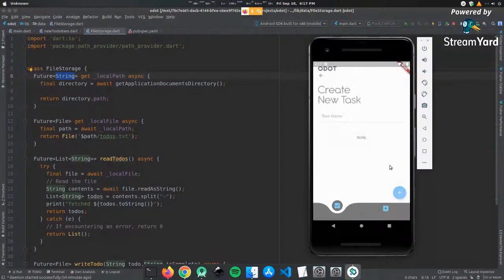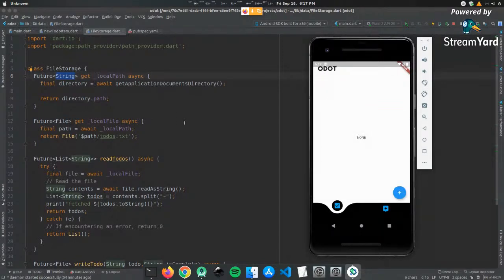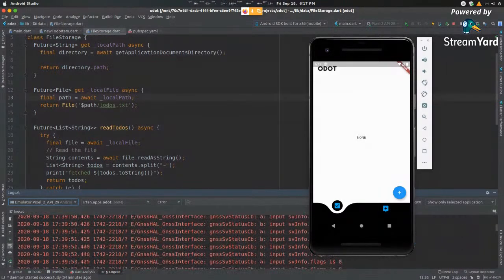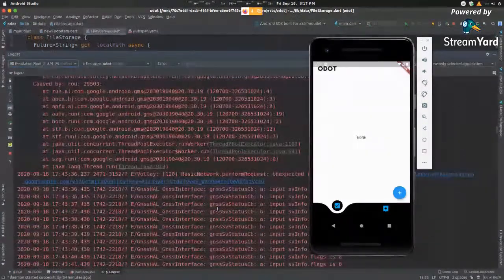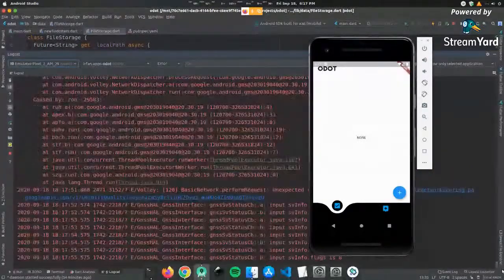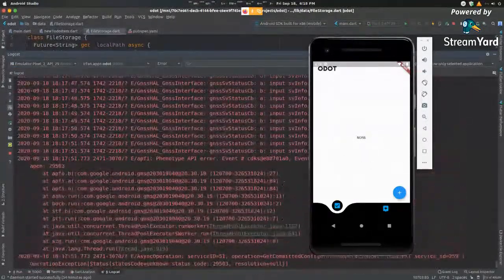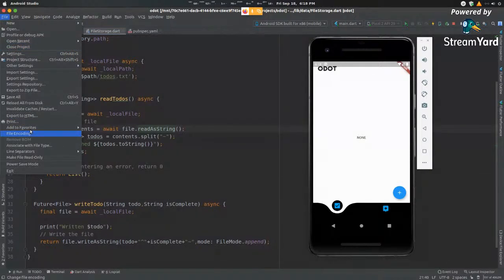Okay, so right now we have no to-dos. Let us add in another one saying inGenius here. When you click the tick, okay, no, we got an error here. So let us go back into our logcat to make sure that we have everything running as intended. This has been active for a long while. Okay, this is not our application's error. This seems like there is an issue with, okay, let me just jump back into a previous version.